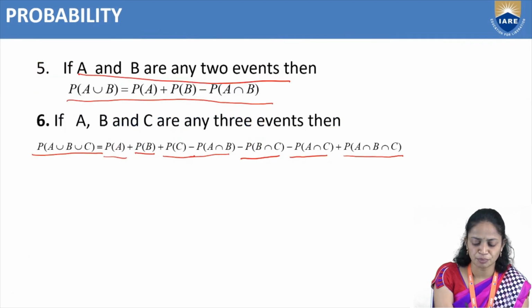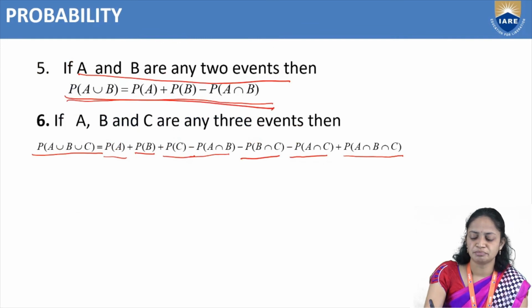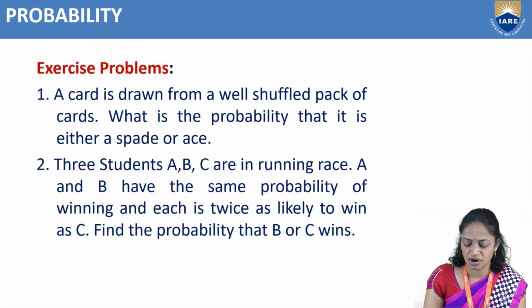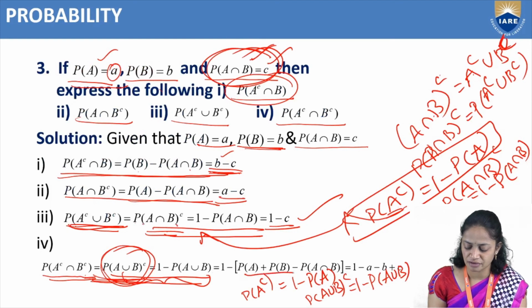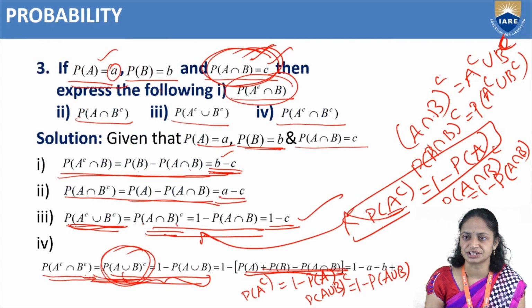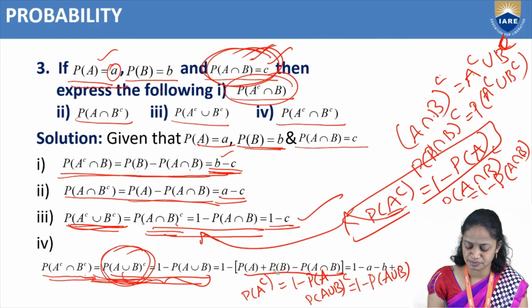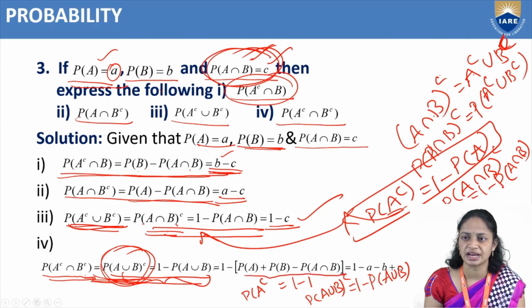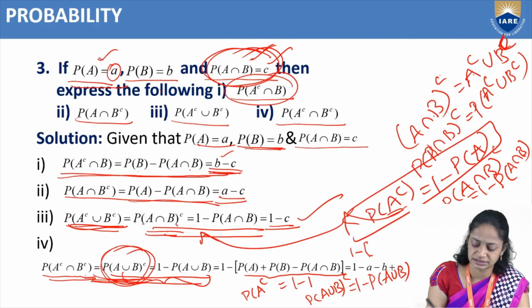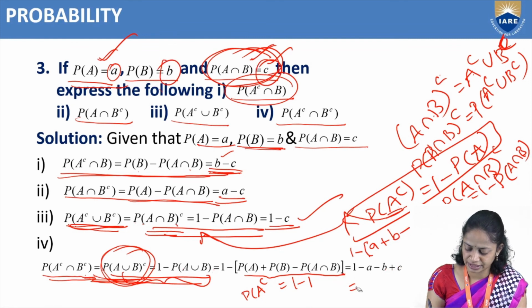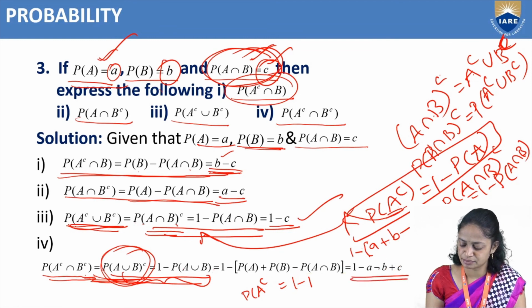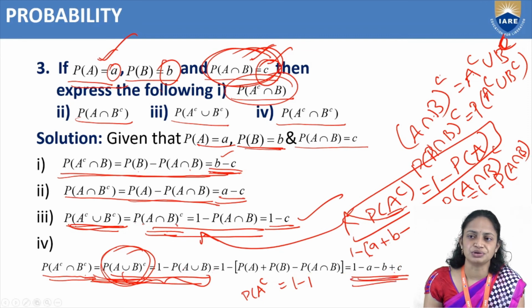That is probability of A union B equals P of A plus P of B minus P of A intersection B. So 1 minus P of A union B is 1 minus, P of A is small a, plus P of B is small b, minus P of A intersection B is C. Okay, if you simplify this one, you will get 1 minus a minus b plus c. So this is the required solution.